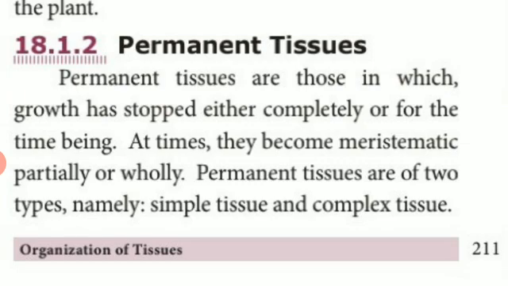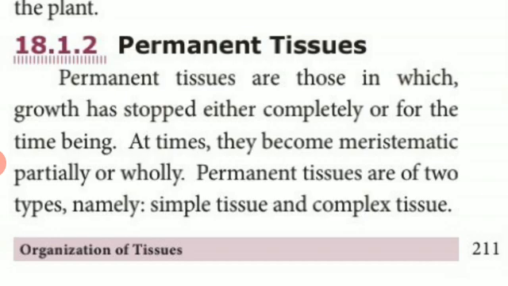In the last class we studied about meristem, the types of meristem and the characteristics of meristem. Today we are going to study about the permanent tissues. Permanent tissues are those in which growth has stopped either completely or for the time being. It means permanent tissues are different from the meristematic tissues.